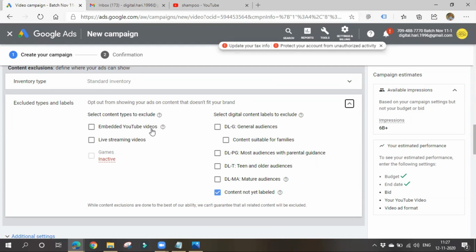If you don't want to show, then enable this option. Opt out from showing our ads here. So if you don't want to show in such kind of things, simply click here. If you are okay with that thing also, simply disable this option.